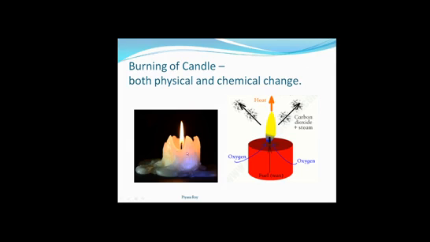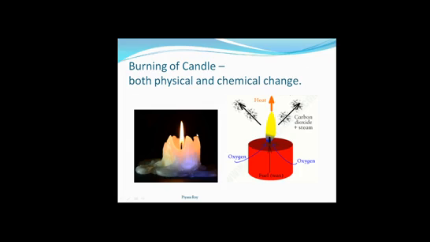Now see, there is a reaction where we can see both physical and chemical change simultaneously, that is burning of a candle. When we burn a candle, first the wax of the candle melts, and again it will solidify and convert to the solid form.